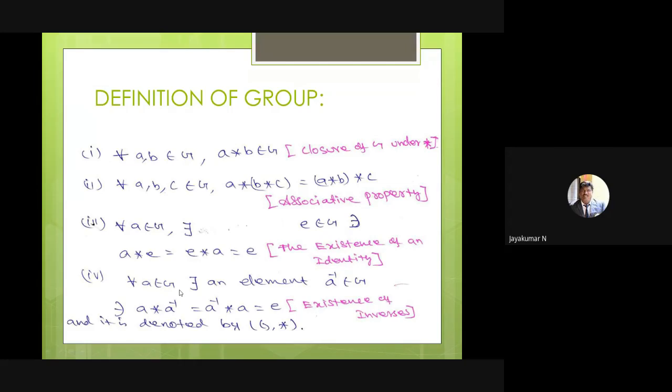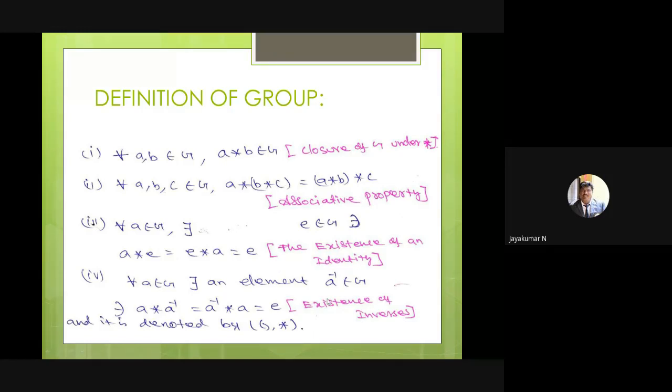Then for every A belongs to G, there is an element A inverse belongs to G, such that A star A inverse equals A inverse star A is equal to E. If this is satisfied, this is called the inverse axiom, in other words, existence of inverse. So if all four axioms are satisfied, then G comma star forms a group.